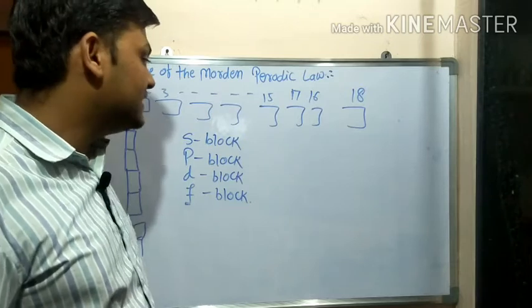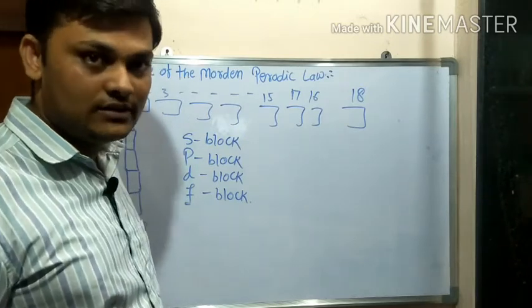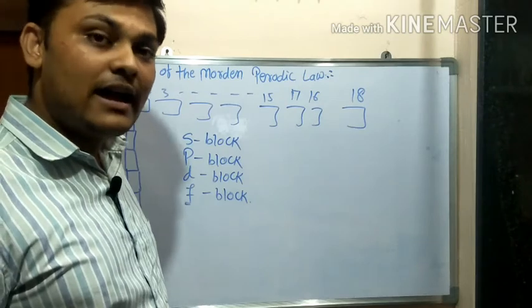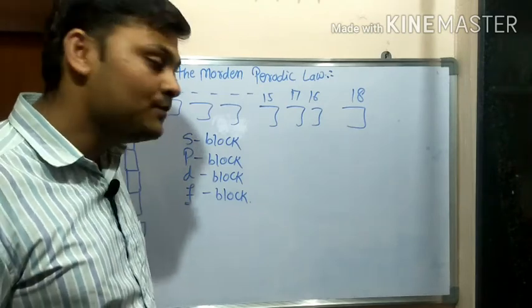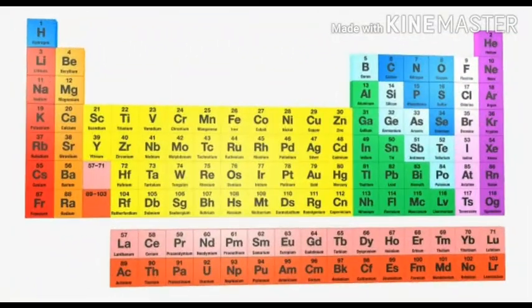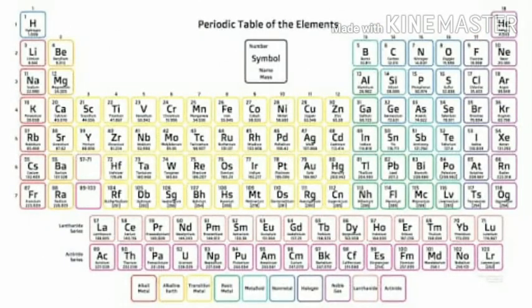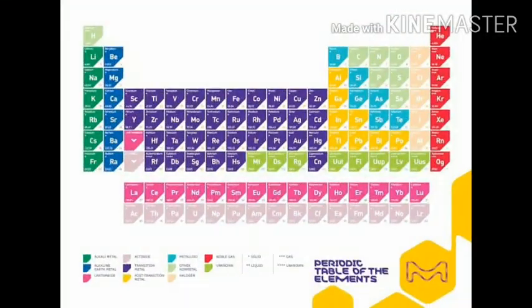As we have seen, you can also see the zigzag line on the screen. I will explain in the table how these things came about. Right now you can see the periods and groups classified in the form of rows and columns: 7 periods and 18 groups, and below them the 2 lanthanide and actinide series. To learn this periodic table, I am going to make a different, separate video for the remaining portion.